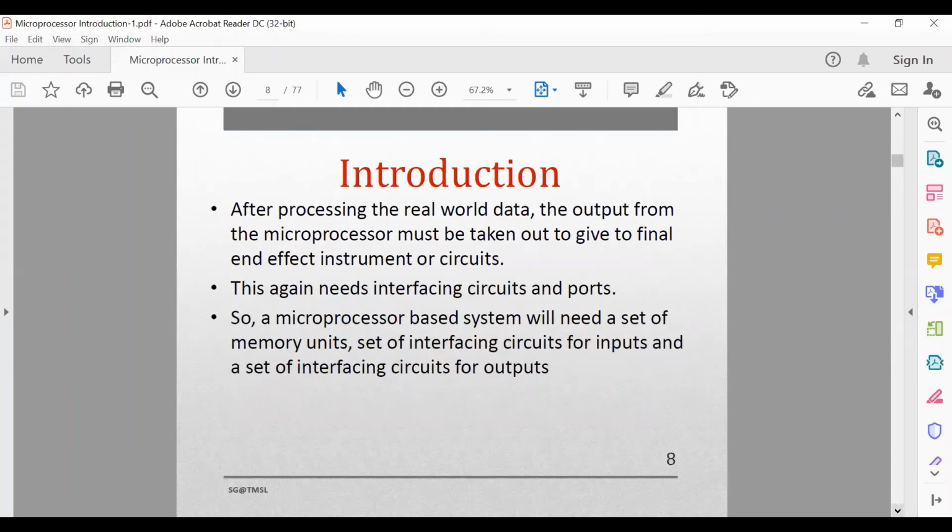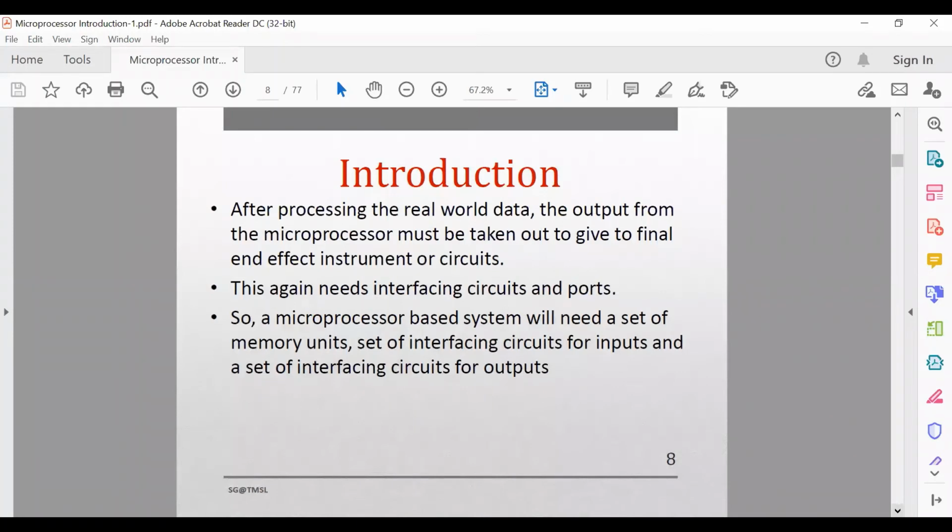After processing the real world data, the output from the microprocessor must be taken out to give to the output devices or some circuits. This again needs interfacing circuits and ports, because you need them at the input side and also at the output side. So a microprocessor based system basically needs a set of memory units and interfacing circuits for inputs and outputs.